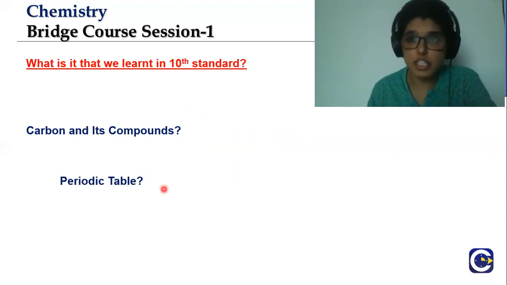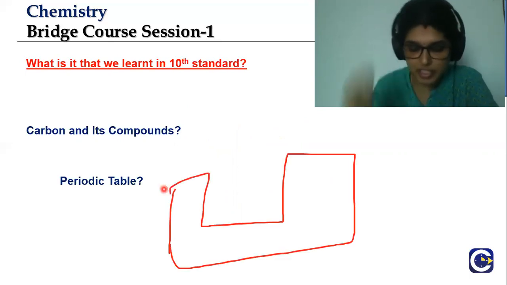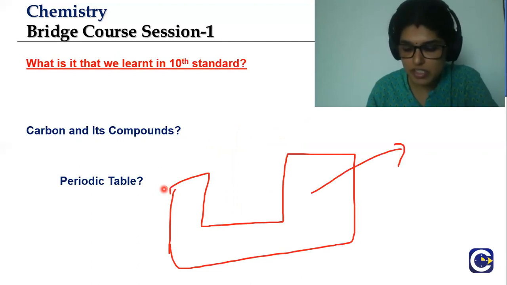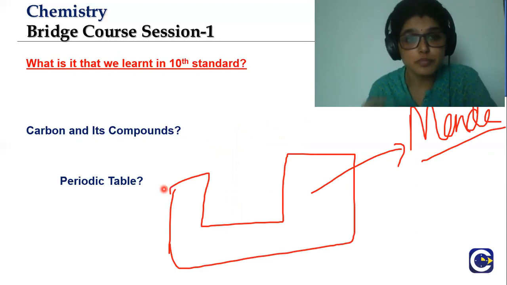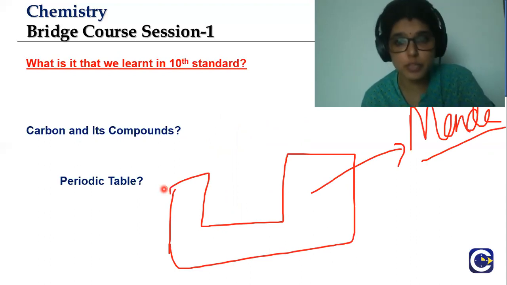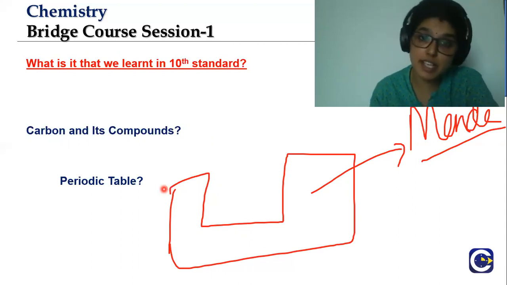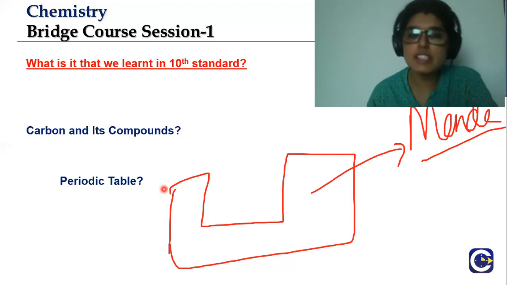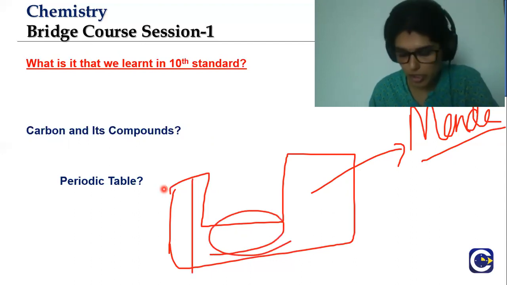What else? We learned about the periodic table, given by Mendeleev, isn't it? How did Mendeleev actually produce this periodic table? How did he compose the periodic table based on its properties, based on the trends of atomic size, ionization energy? All these things you'll be learning in your 11th standard also, but this is what we had learned so far. And we have the S, P block elements, D block elements, and F block elements, right?